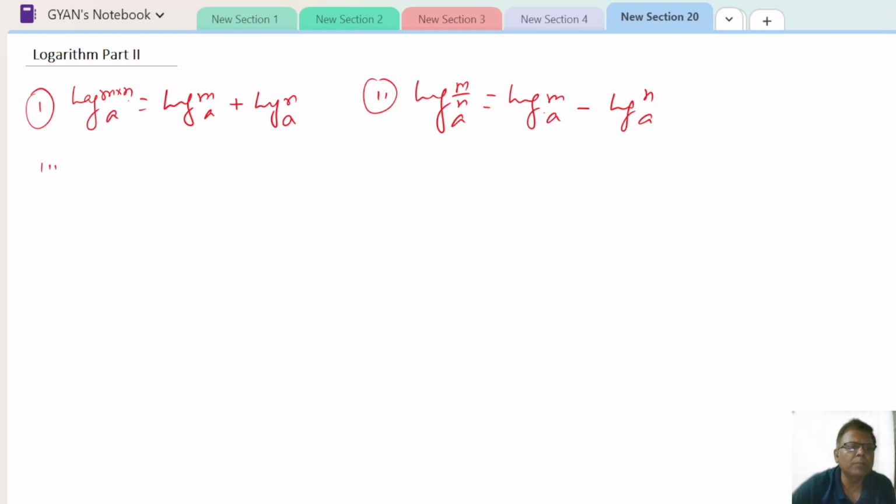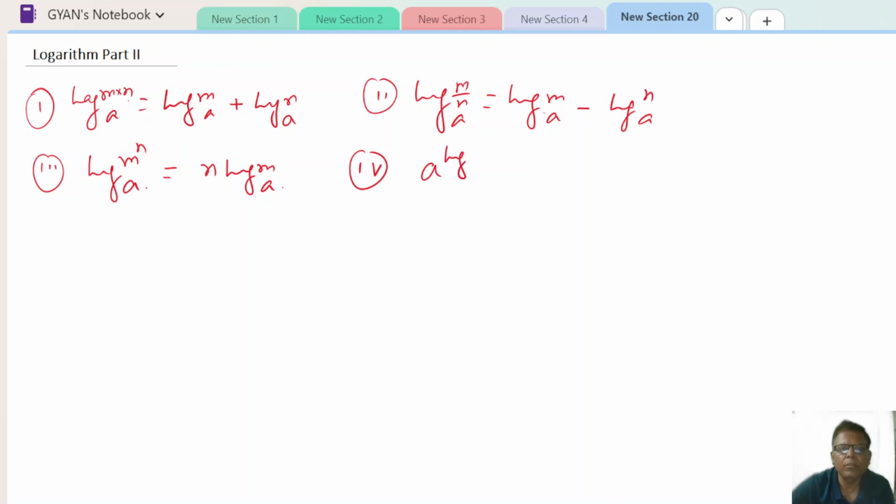Now come to the third formula. Log m to the power n to the base a is equal to n log m to the base a. Now come to the fourth formula. a to the power log m to the base a. If this base and this base are the same, that is equal to m. Now the base change formula.